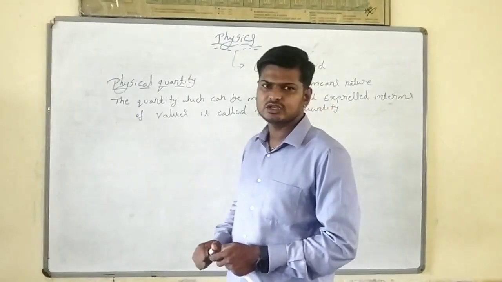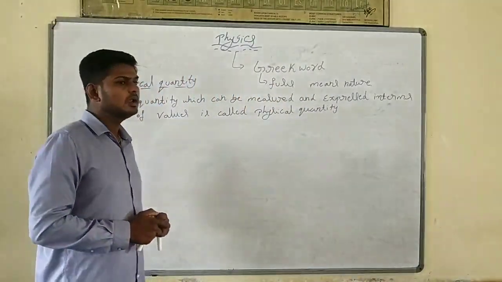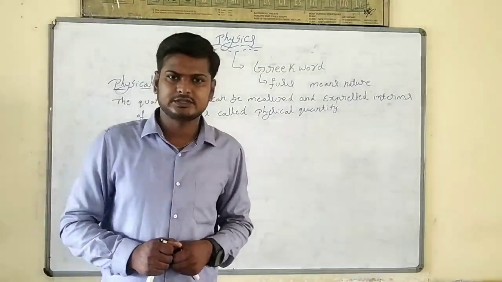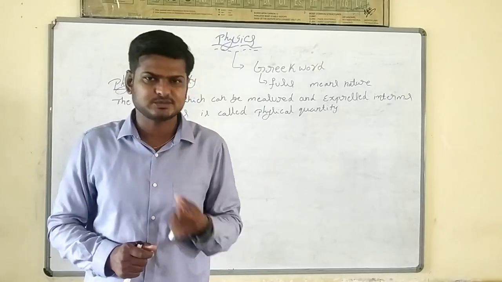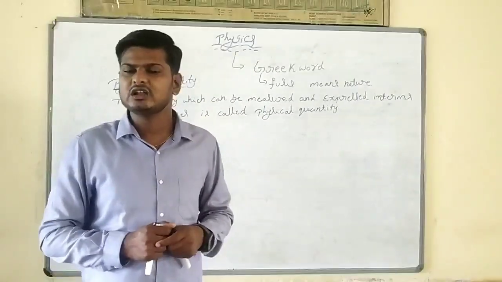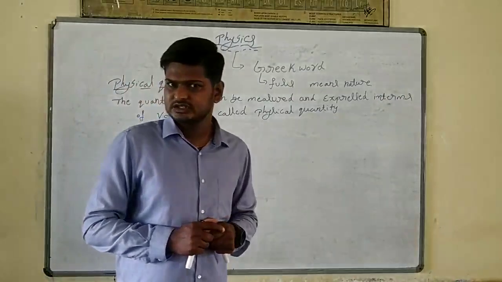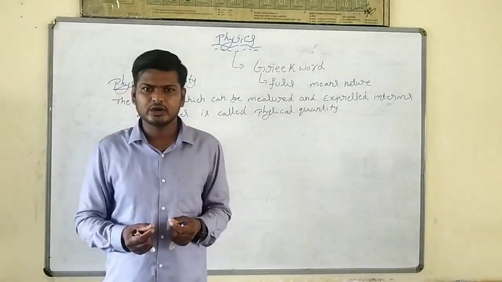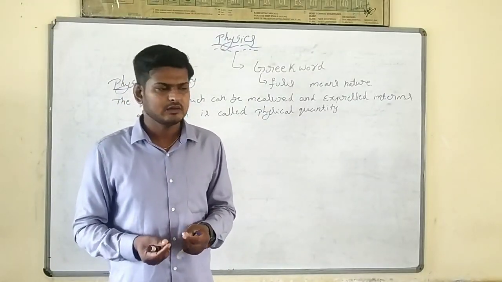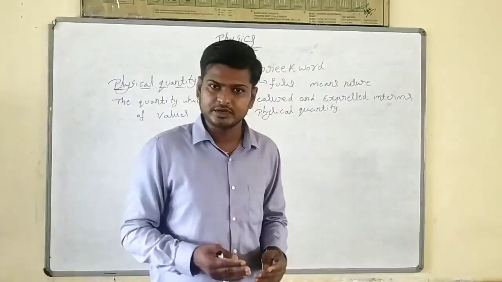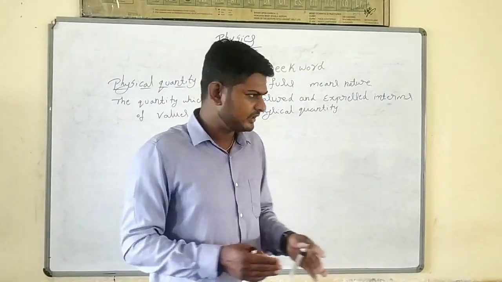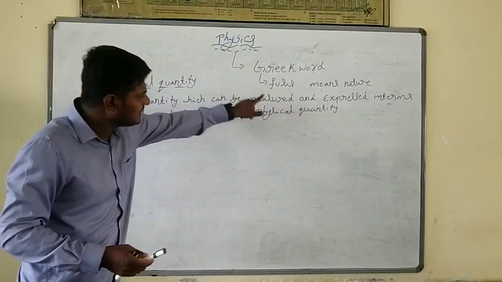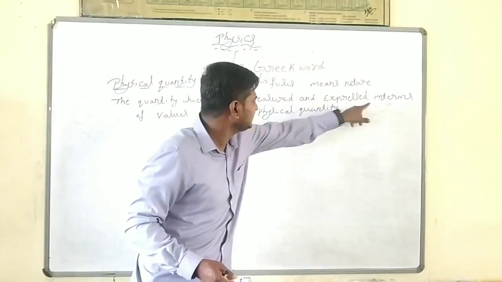For example, you can take length, distance or displacement. Length, distance or displacement is a physical quantity. Now we have to measure it. When you measure length or distance, we say 2 meter, 3 meter or 4 meter. That is a physical quantity, the quantity which can be measured and expressed in terms of values.